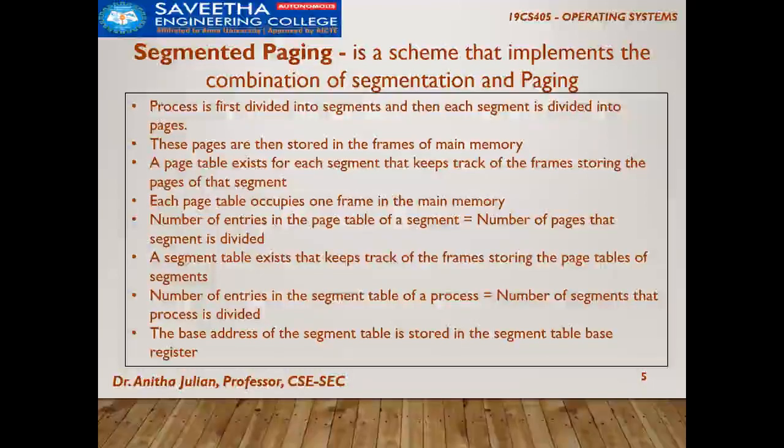You can recollect the diagram which we were drawing. We used to have a page table and we were mapping it with the frames. But here we are going to have a segment table which is mapped to a page table, and that is indirectly mapped to the physical memory. A page table will exist for each segment, and the number of entries in the page table will be equal to the number of pages into which the segment is divided. All other conditions will be the same. We will go through examples, and we will understand better when we see the diagram.